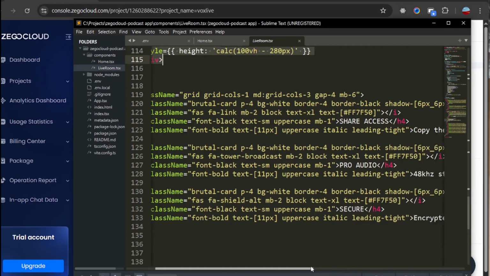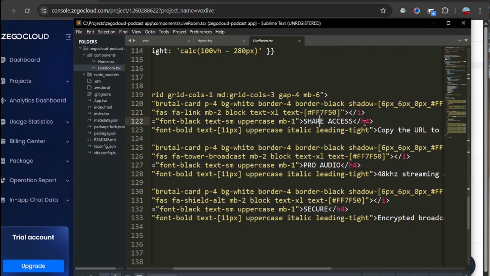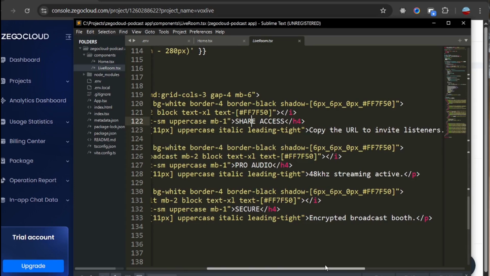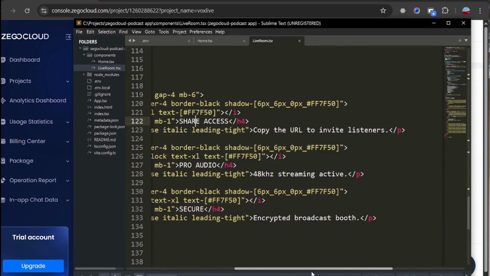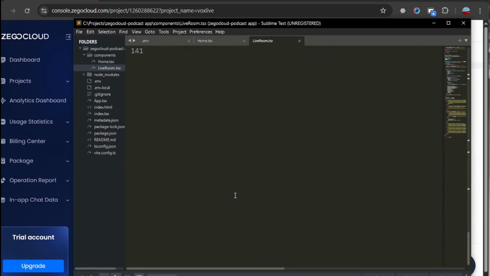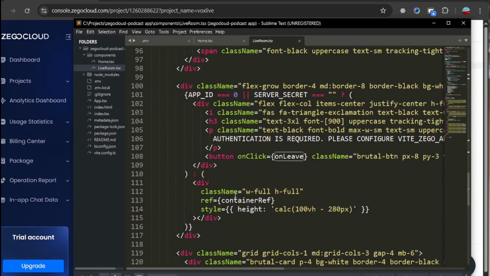And we have the share access. We have 3 containers below the video. Share access, you don't need to add them, but I just add them for the UI purpose. And then the pro audio, and then the secure container. Okay, so that will be all for this tutorial.